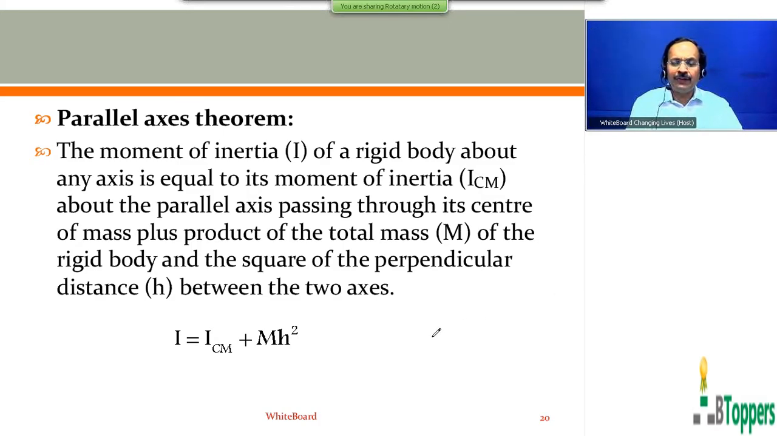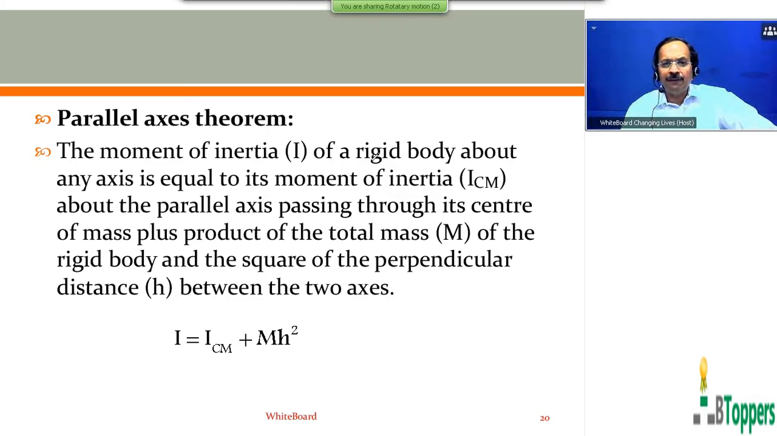So I am first showing the statement for the parallel axis theorem, which you can read from the screen. I am going to read out the statement. So those who want to write the notes, please get ready with your notebook and pen. You can take a pause and copy this statement if you are writing the notes now. So I will once read out the statement.